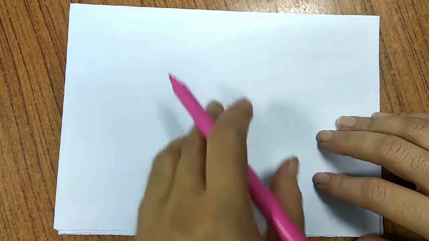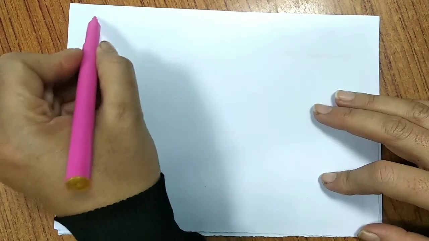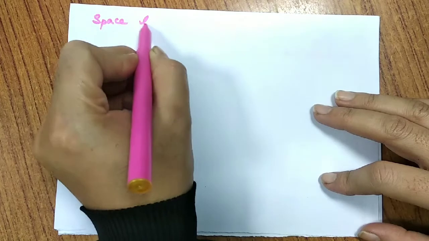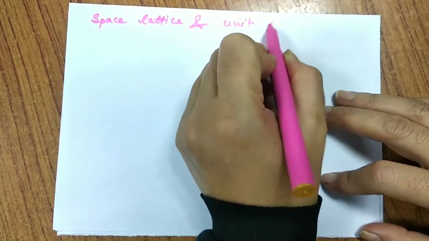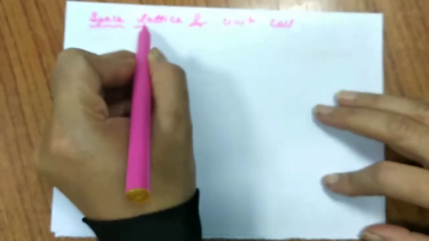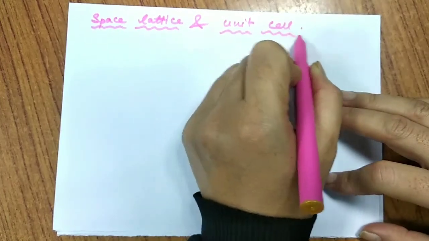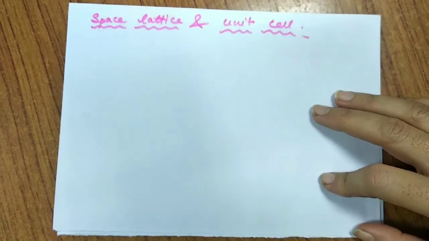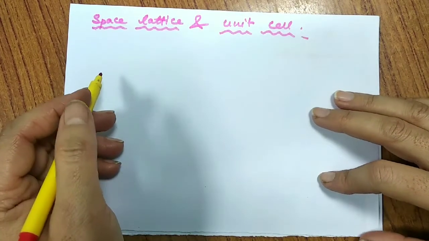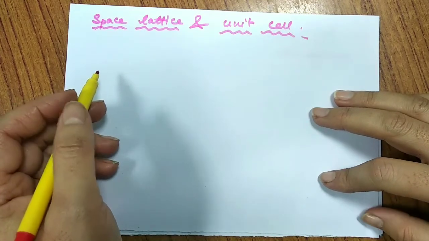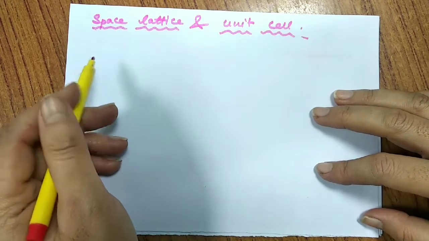So now after the classification of crystalline solid, we'll move to the next topic, and that we have is the space lattice and unit cell. Let us discuss these two. So when I talk about the space lattice and unit cell, let me tell you this is related with the bonding or the categorization of different constituent particles to give a particular shape to a crystal.